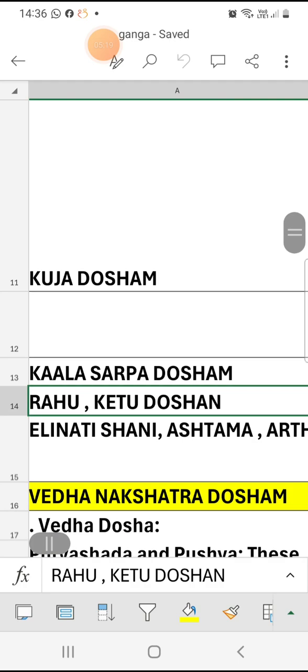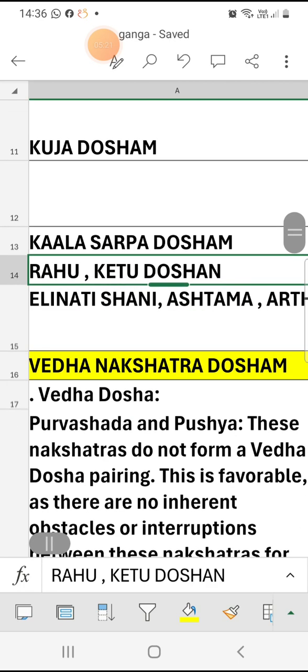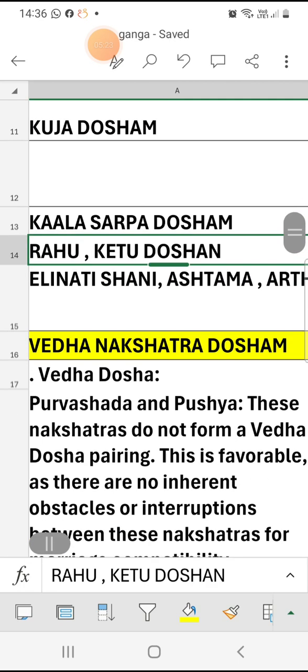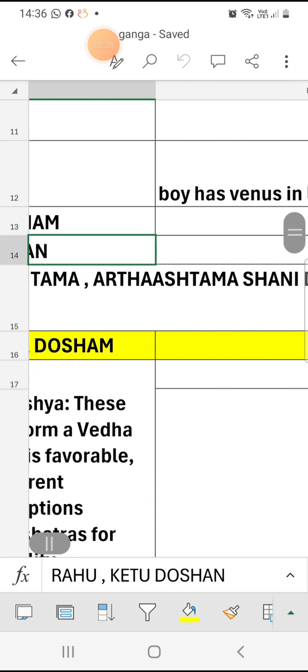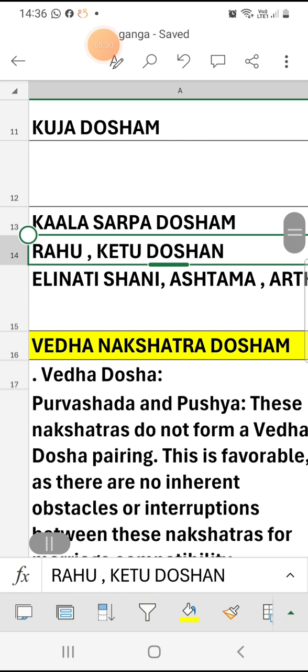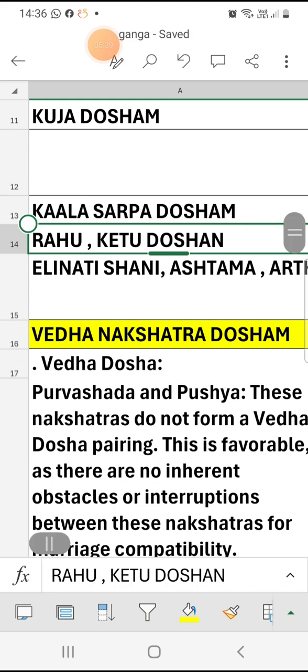Next, many points you need to consider. Some will say Elinati Shani, Ashtama Shani, Ardhashtama Shani. Elinati Shani lasts 7.5 years. Elinati Shani will be considered from your Lagna and from your Rasi.